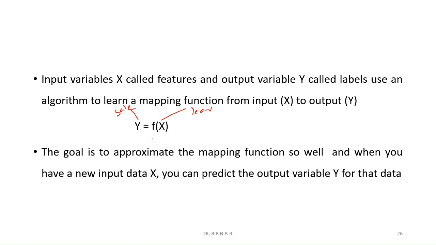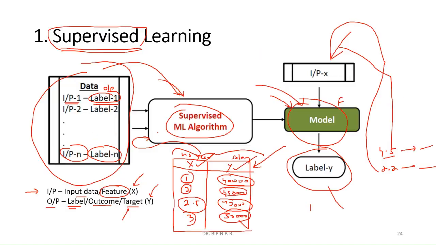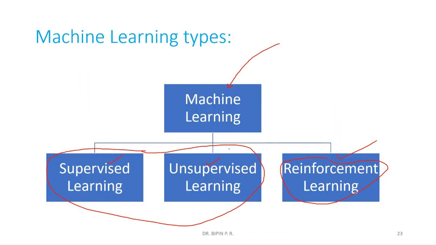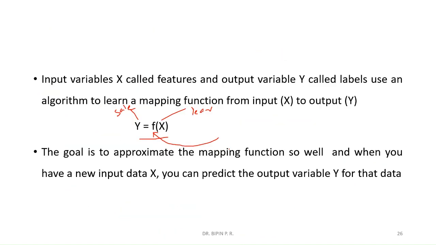So this particular equation, y is equal to f of x, means it will find out the relation between salary and year of experience in this context. When the input is year of experience and the output is salary, this supervised learning algorithm will try to find out the relation between year of experience and salary. Now using that relation, whenever a new input comes, it will produce an output.